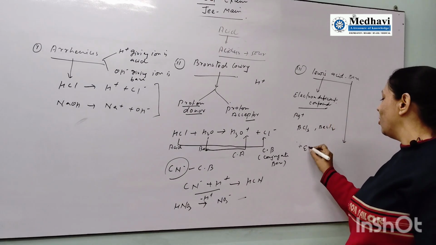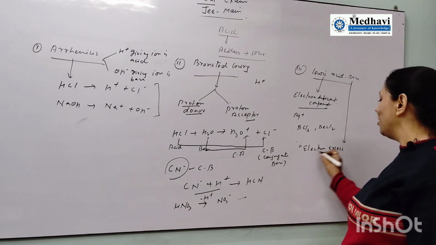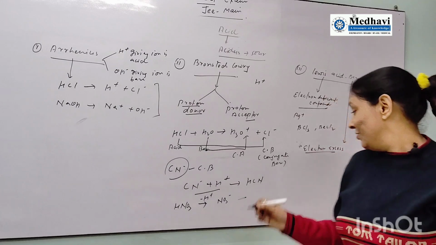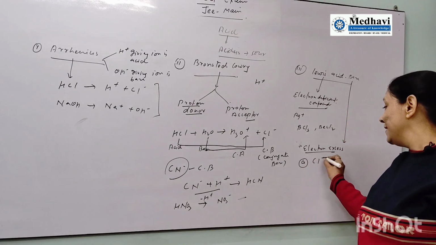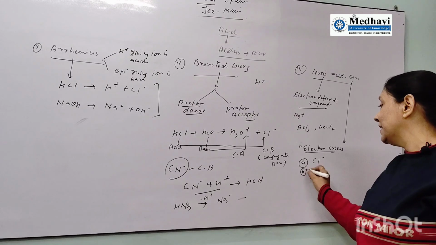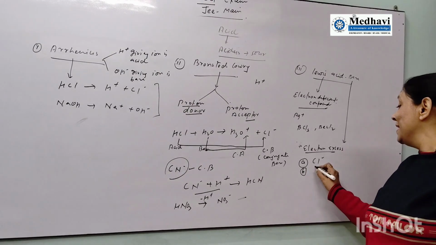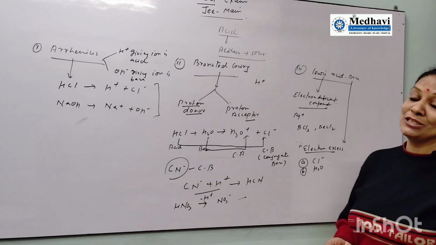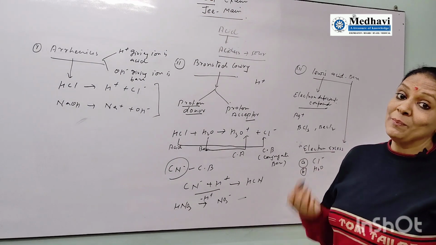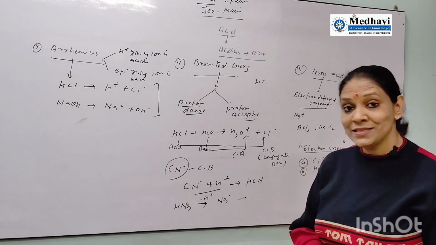And what is a base? Electron excess compounds are called bases. How will you identify that a compound has excess electrons? First, the compound has a negative charge. Second, it has a lone pair. Water has 2 lone pairs, ammonia has 1 lone pair. So if a compound has a lone pair, it is a base, because it is able to donate it.